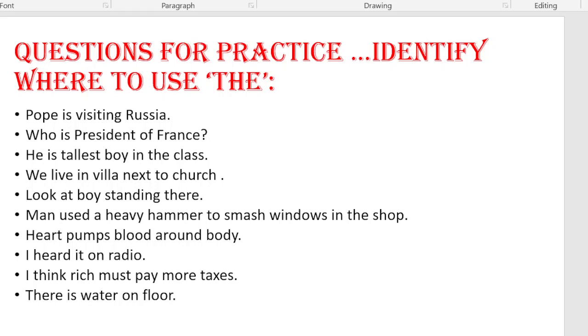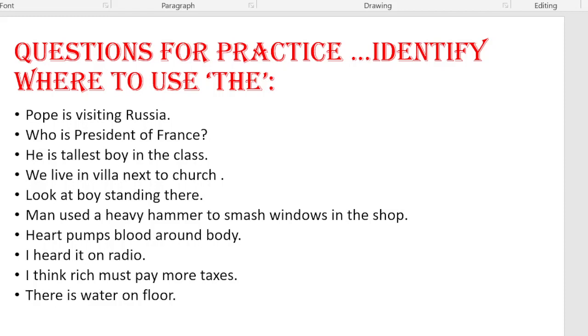Man used a heavy hammer to smash windows in the shop. The man used a heavy hammer to smash the windows in the shop. Heart pumps blood around the body. The heart pumps blood around the body. I heard it on radio.